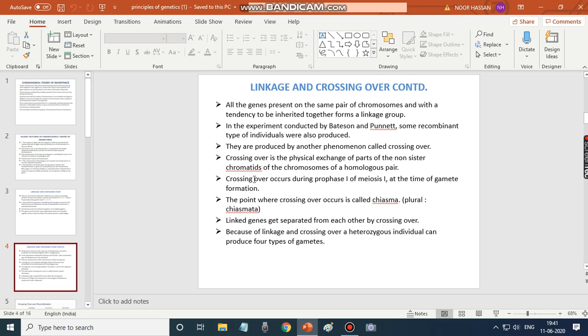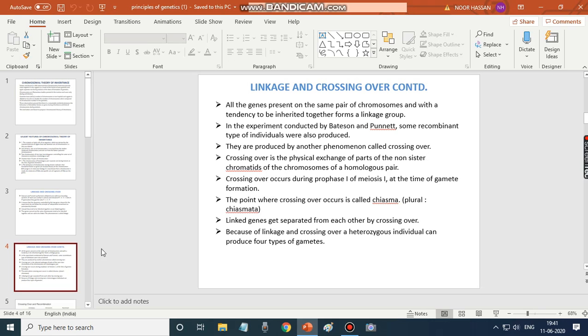So, crossing over, we must have learnt it in our earlier classes. It is the physical exchange of parts of the non-sister chromatids of the chromosomes of a homologous pair. Exchange of genetic material between the parts of the non-sister chromatids of the chromosomes of a homologous pair.